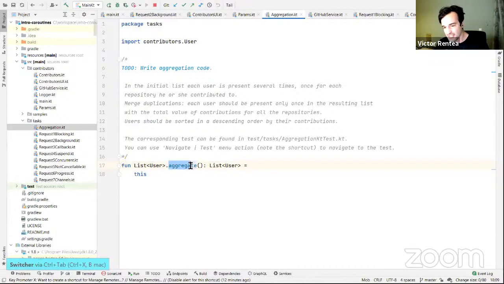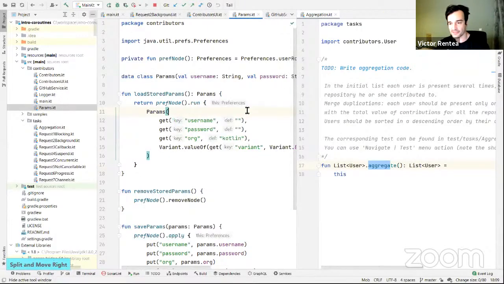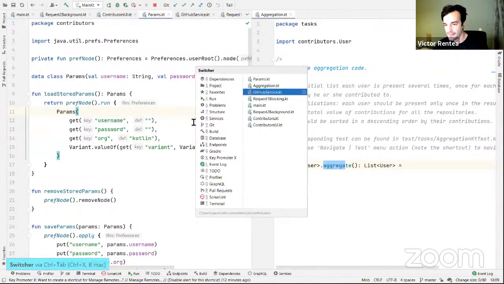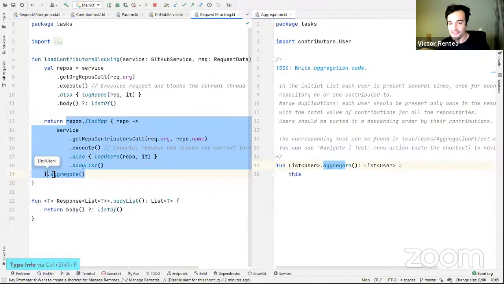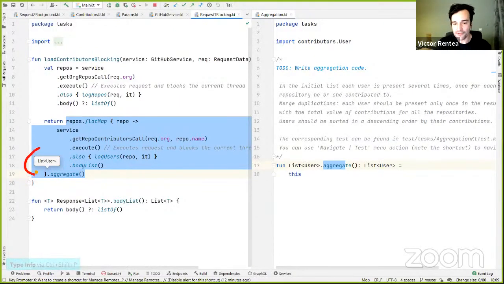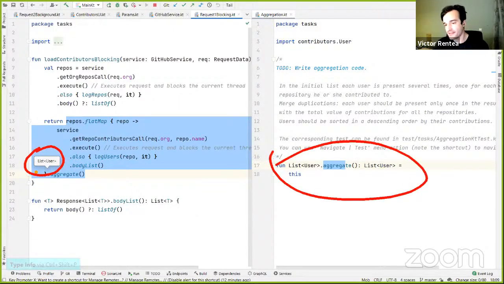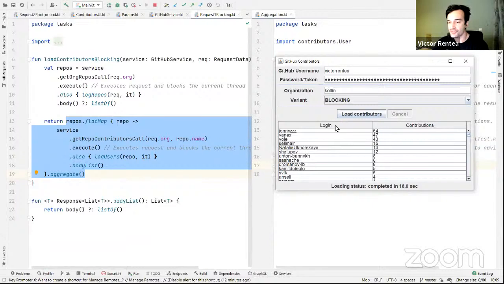this is an extension function. Let me put it on the second half of the screen. Okay, maybe it makes more sense like this. What you see until this point is the list of users. Now, what I have on the right side is an extension function of the type list of users, which is supposed to merge together the users.